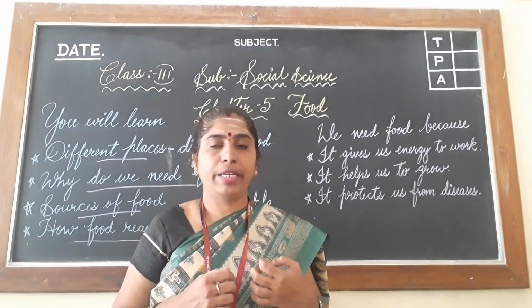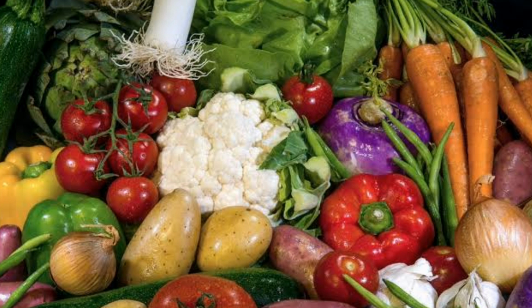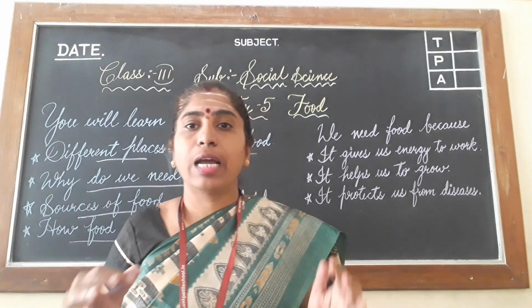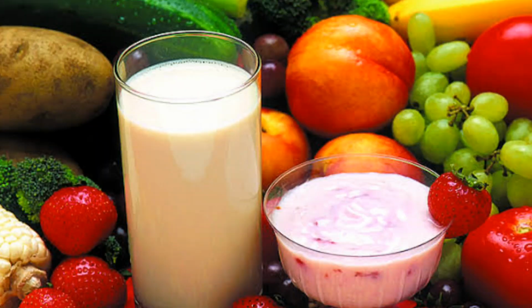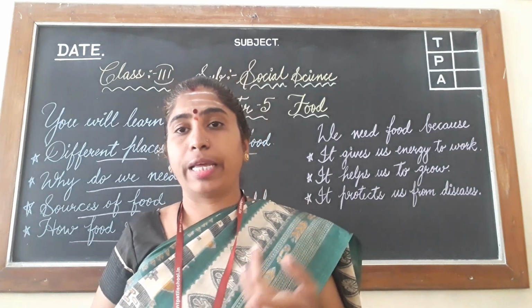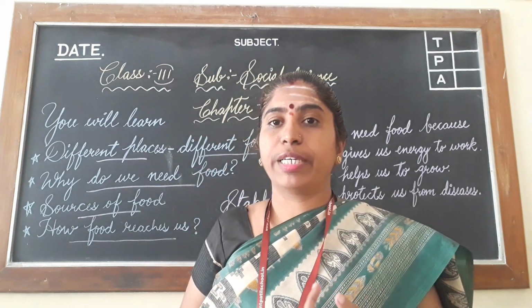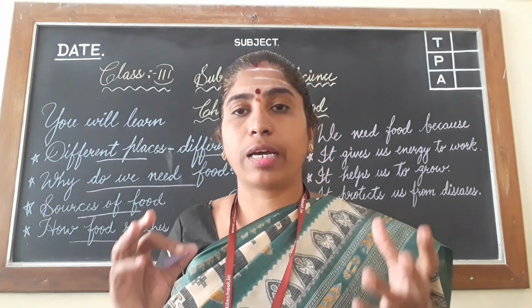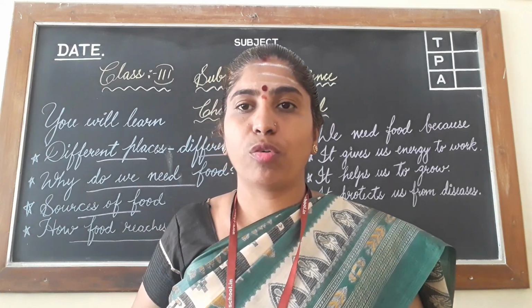When the food you are eating is good and healthy, then you will not have any type of disease. So it protects us from diseases. You know, children, milk is a complete food because it consists of proteins, fats, salts, milk sugar, as well as vitamins. So milk has all types of minerals, vitamins, proteins. So it is considered a complete food.